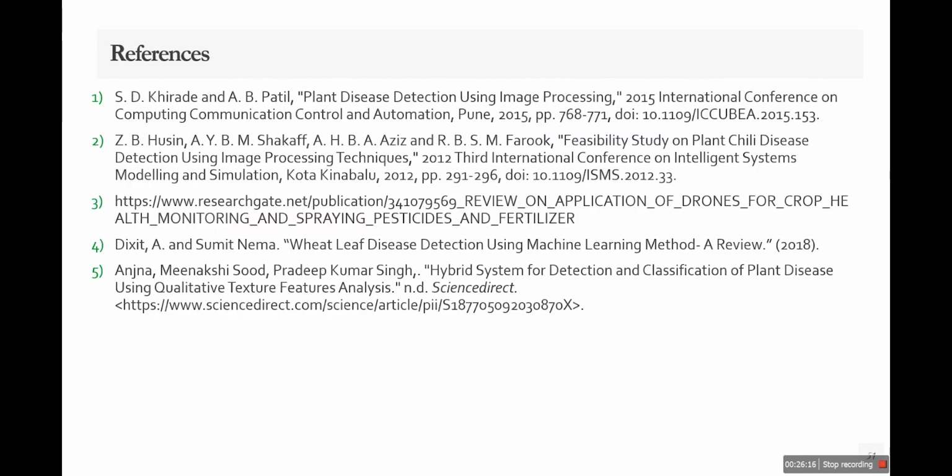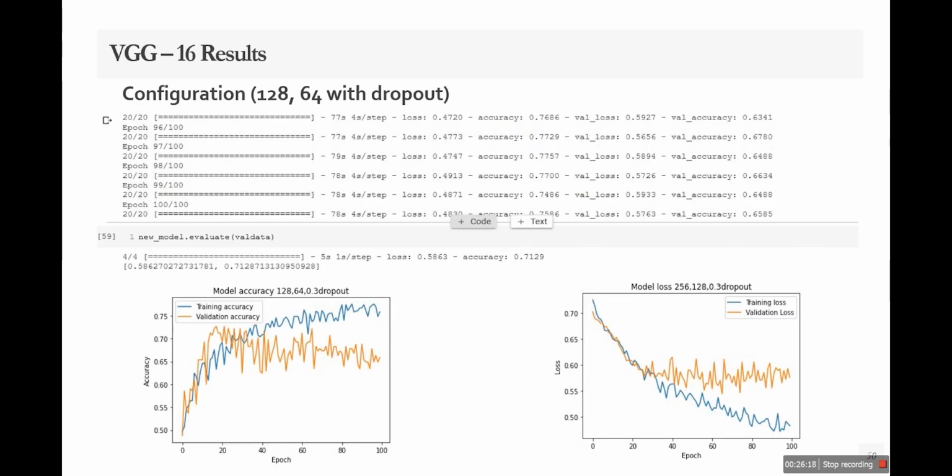The future work that we have to do in this model is that we have to implement this algorithm on drones, pesticide spraying drones that will visit the field and tell us how much of the field is unhealthy and how much is healthy. Using that data, the percentage of unhealthy plants present in the field, we will only spray pesticide on those plants, and we will save pesticide cost and also increase the yield efficiency of the crop.